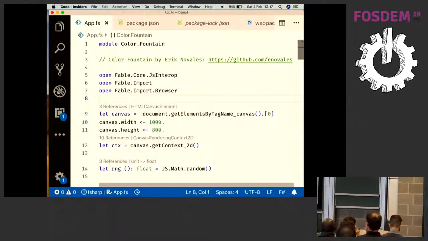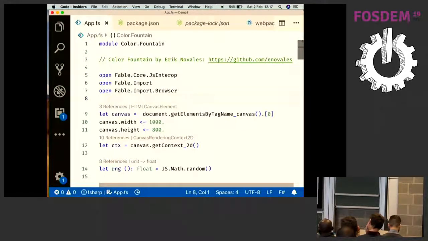Okay. So this is some standard F# code. I'm not really going to move through the details of this code, but there are a couple of really important things here. So first of all, you have access to normal browser APIs.